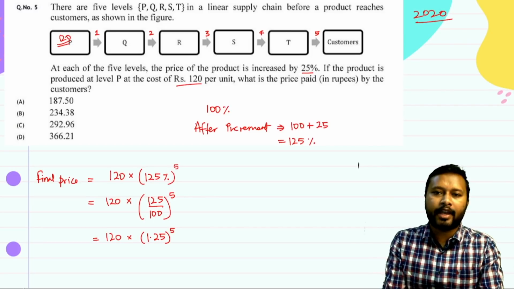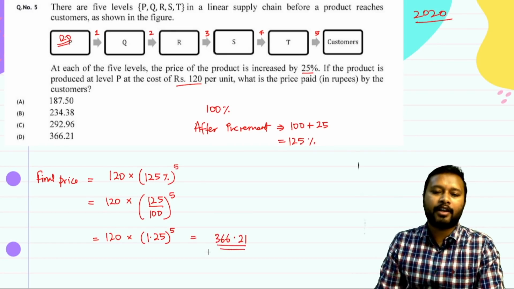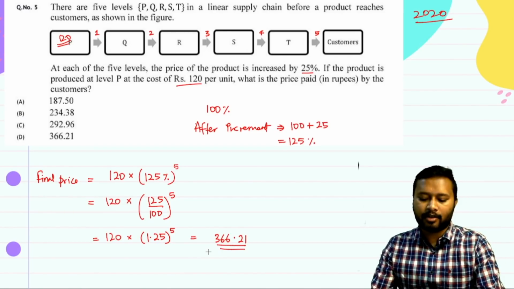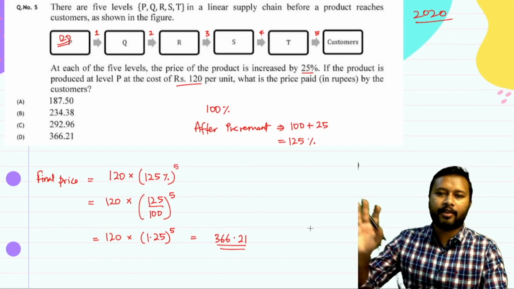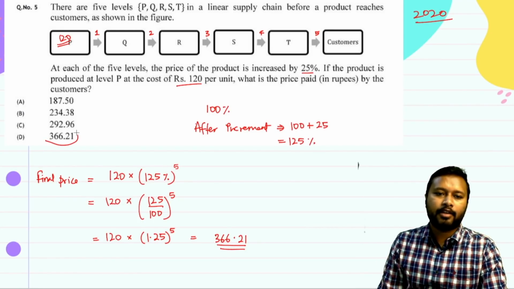Solve this using the calculator provided in the GATE exam, and your answer is going to be 366.21. This is the final answer. You can check it on your own. The actual answer is 366.210975 something, taken up to 2 decimal places, so that's why the correct answer comes out to be this.